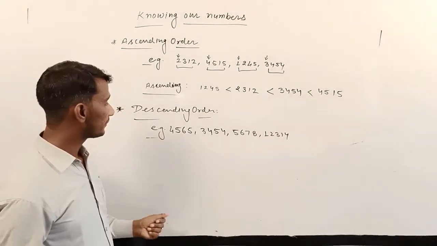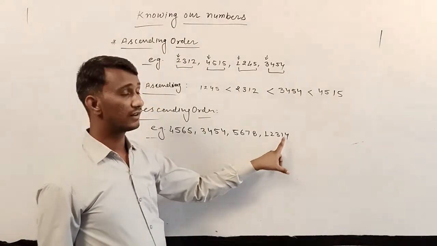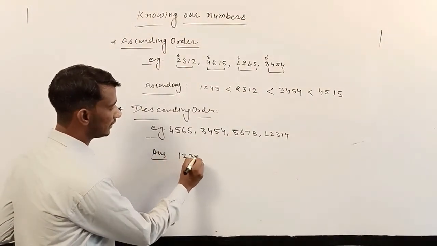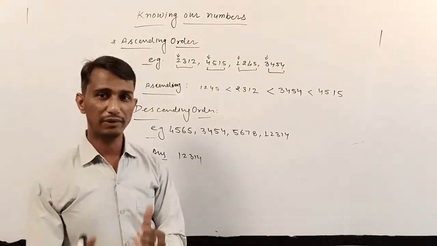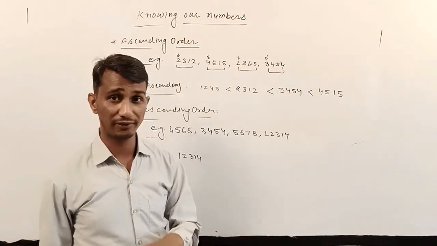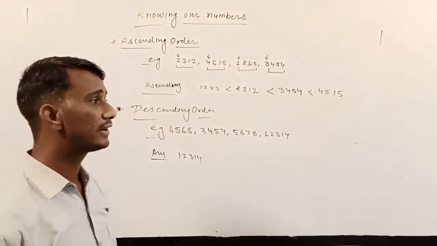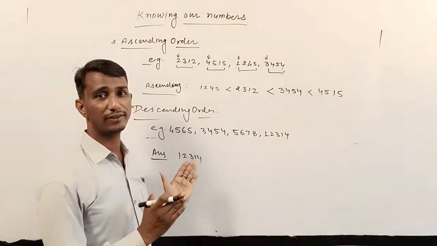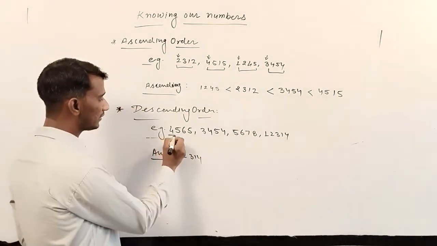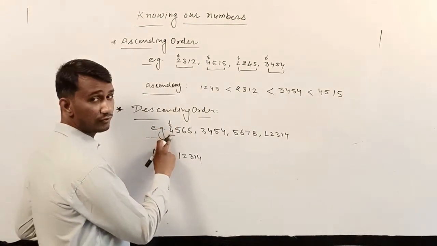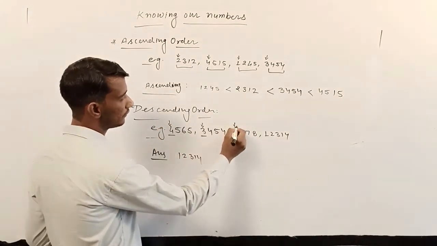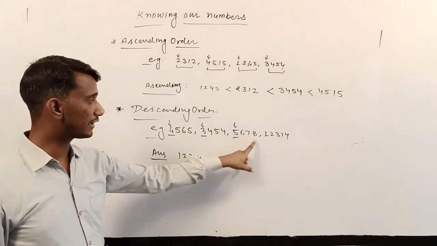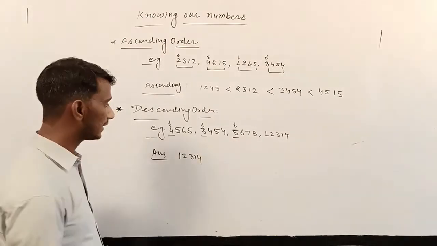And you know, dear student, which number is greater here? 12,314. So in the answer first we write 12,314. Understand? And after that, if any remaining numbers have equal digits, the number of digits are the same, then we compare from the left side. So here from the left side we check 4, 3, 5. So which is the better? So you get 5,678. 5,670 is the next greater number.